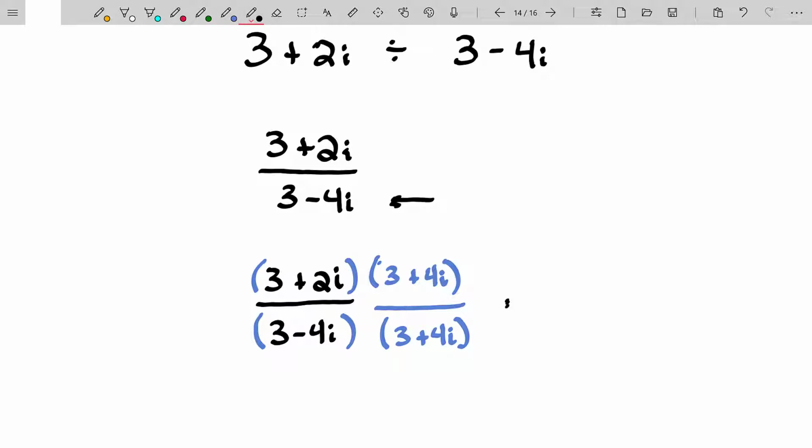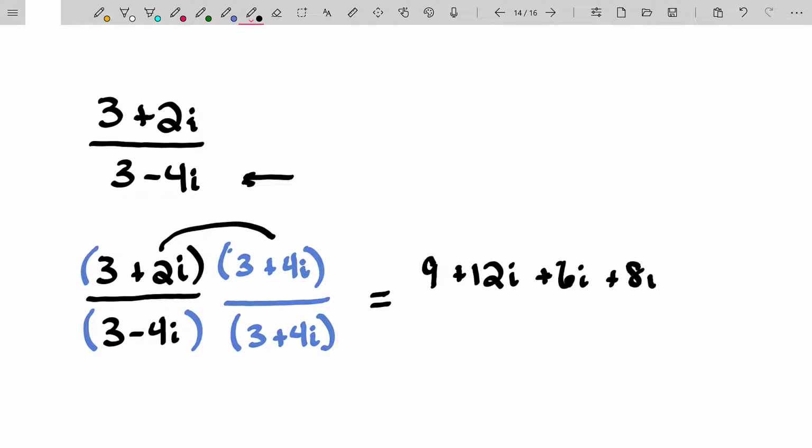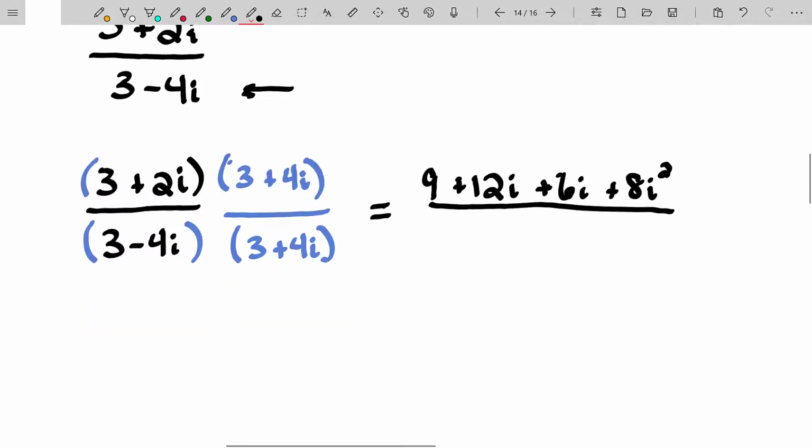In the numerator, multiplying out, I'm distributing like this, so 9 plus 12i. Now I'll distribute the second part: 2i times 3 is 6i plus 8i squared. Remember, i squared is a negative 1. In the denominator, that's a product of complex conjugates, which is something we talked about previously. That's just going to end up being a real number.